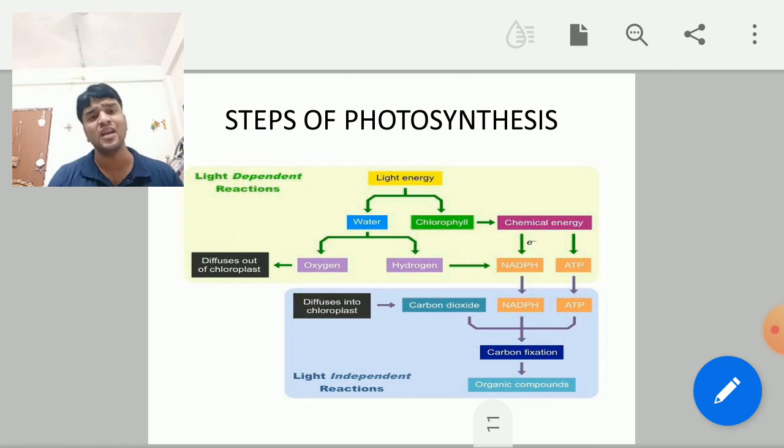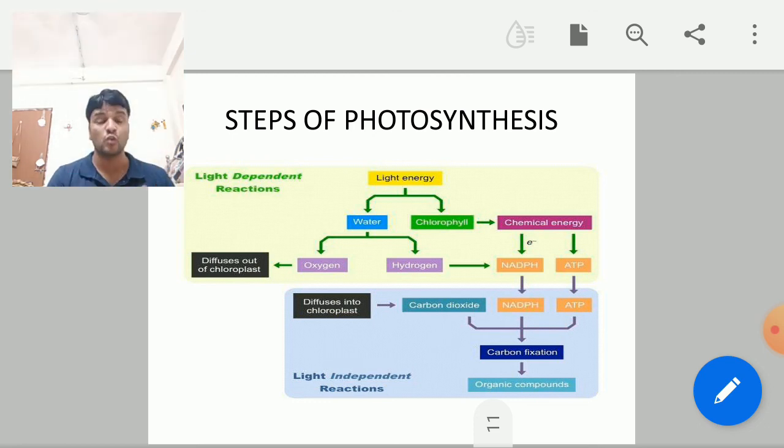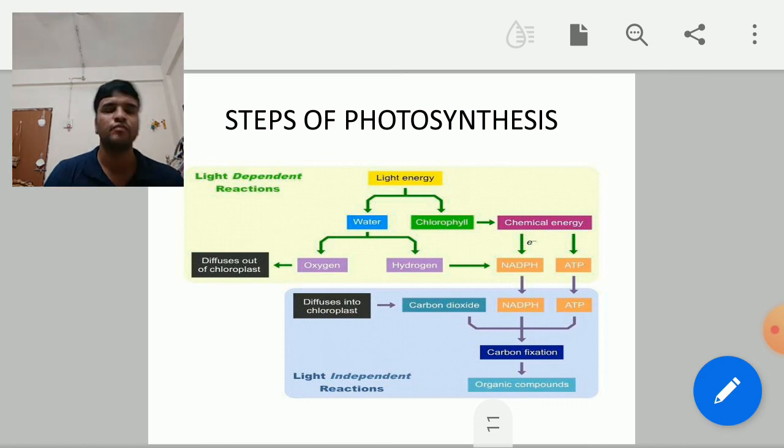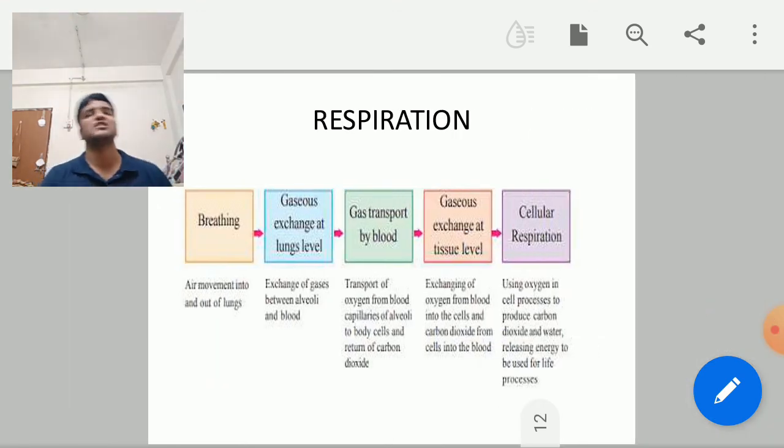So in detail about the photosynthesis, how photosynthesis takes place, structure of the chloroplast, and all in detail you are going to study in class 11. Okay, so next we'll move to the respiration.